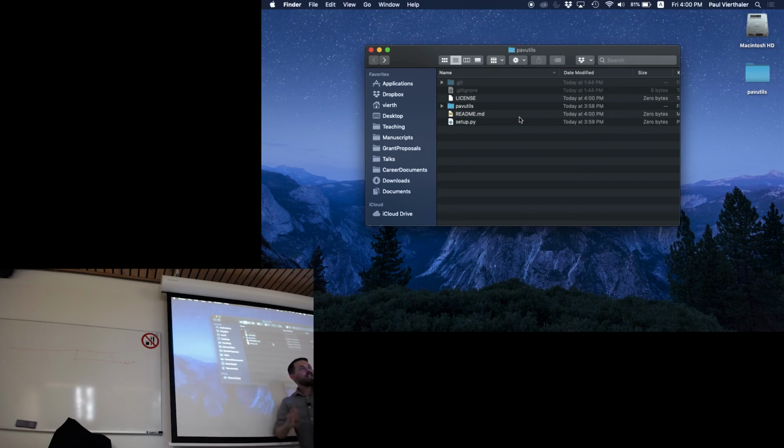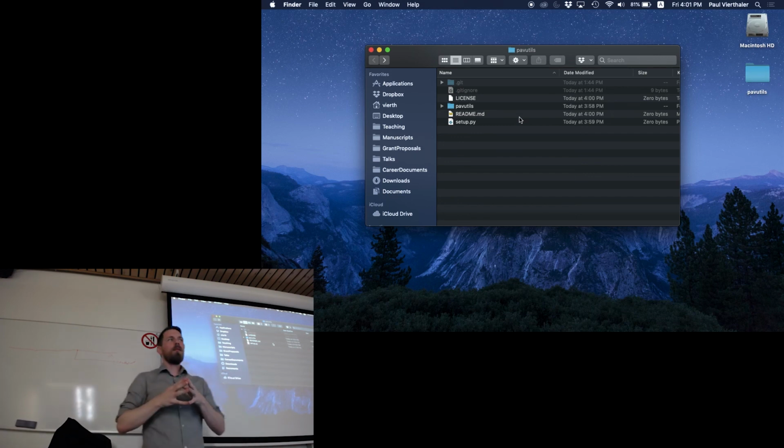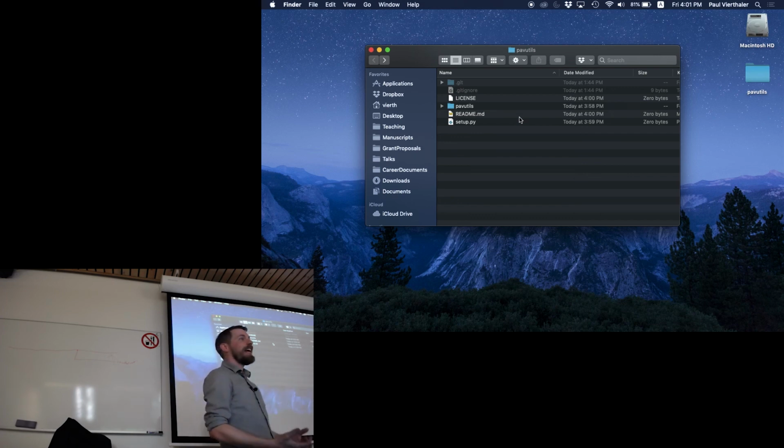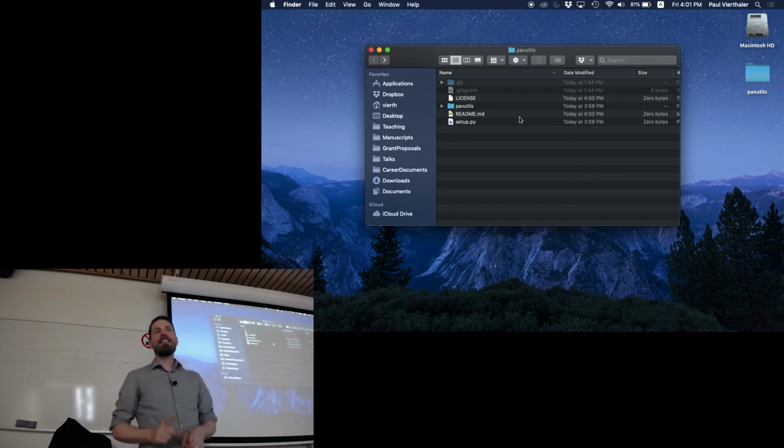Now, if you don't include a license with the code that you write, the default expectation is you are retaining all copyright to the code. That means that people can't reuse your code without violating your rights to it. I am a big advocate of open source code, and so I would highly recommend that you include an open source license.